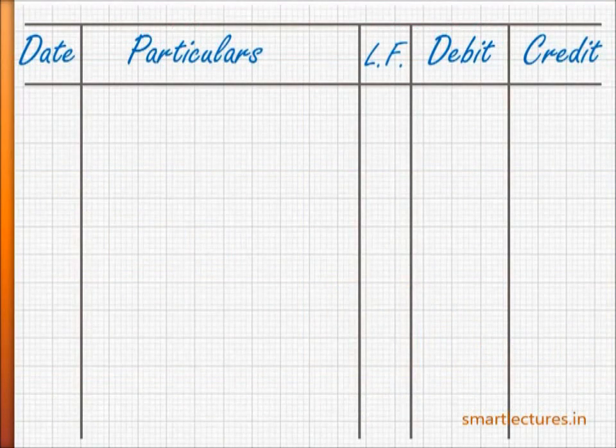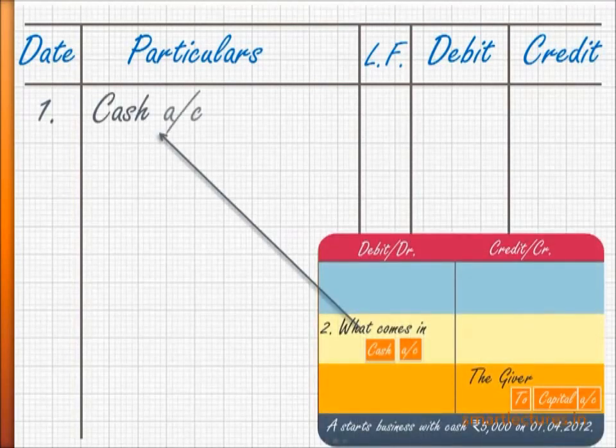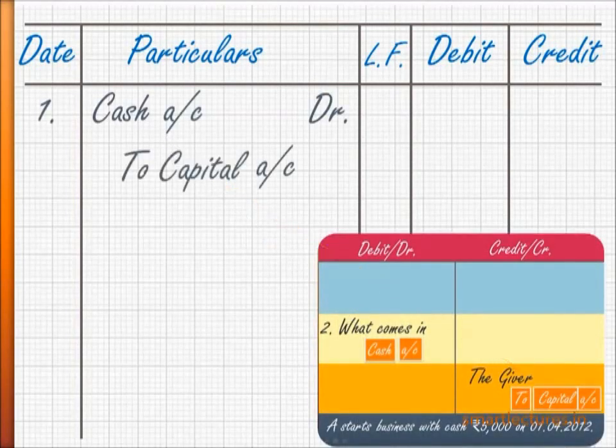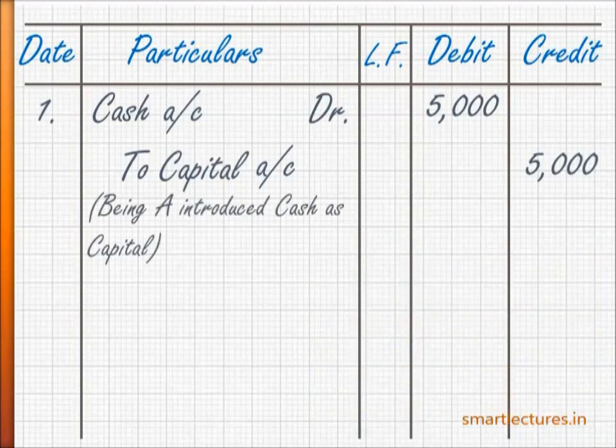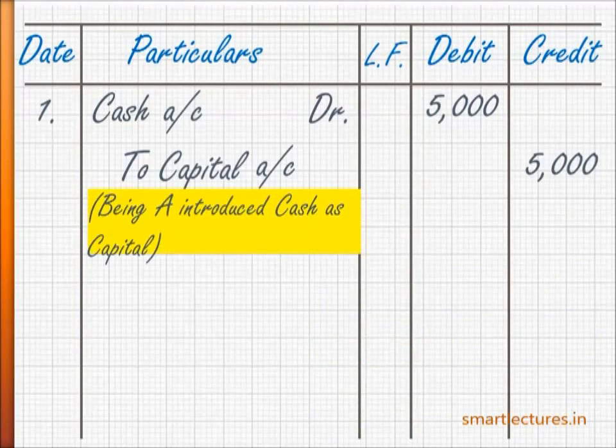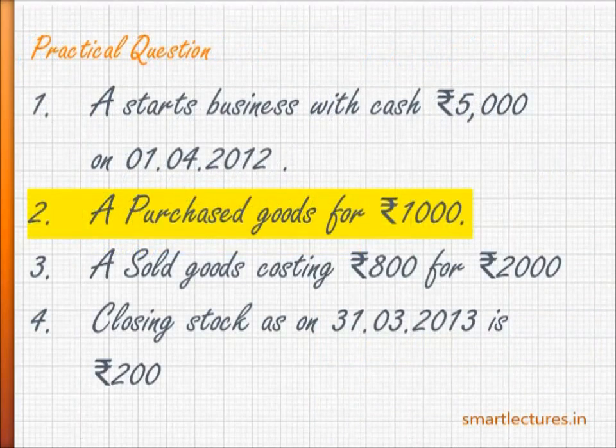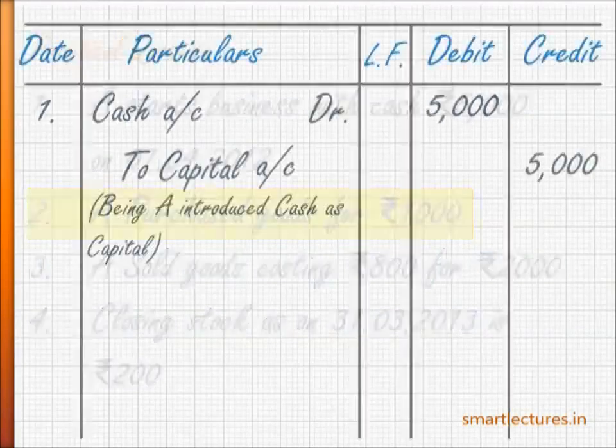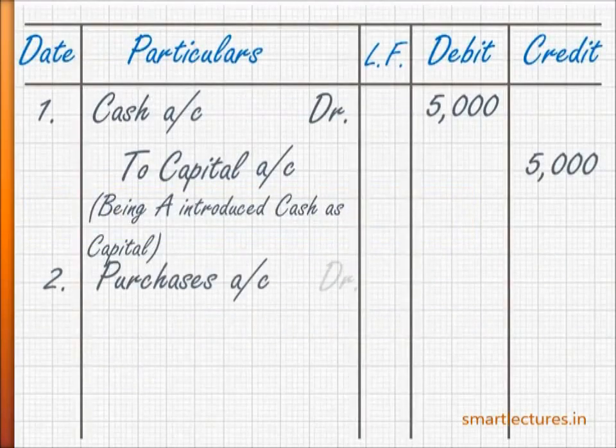Now come to the format of journal entries and write down cash account debit to capital account. Rupees 5,000 in the debit column and 5,000 in the credit column. And the narration will be being A introduced cash as capital. Now for A purchased goods for rupees 1,000, the journal entry will be purchases account debit to cash account, rupees 1,000.